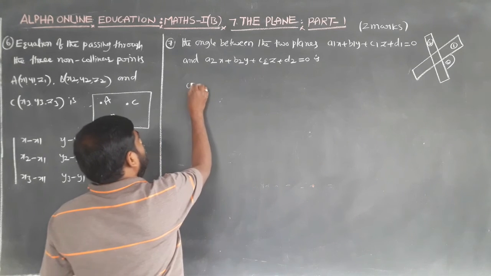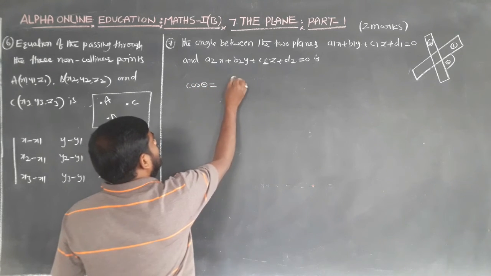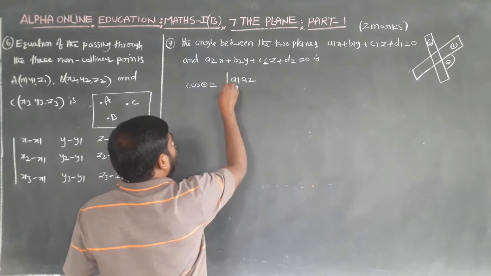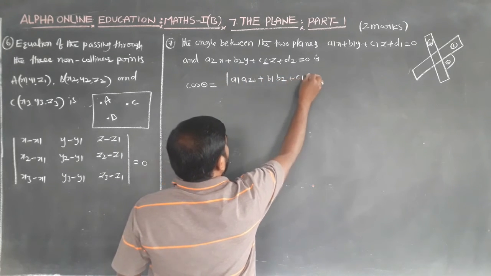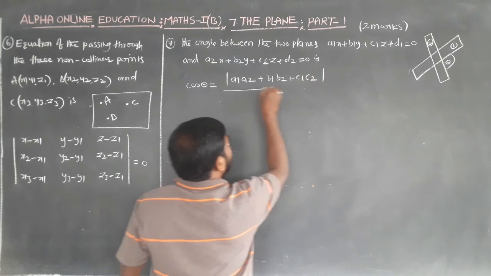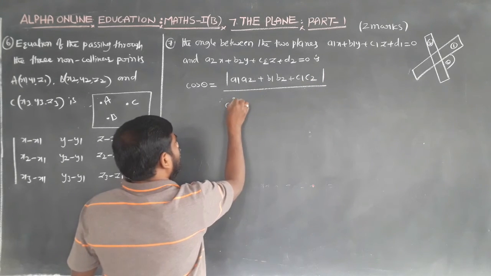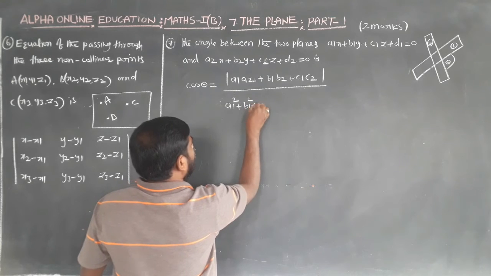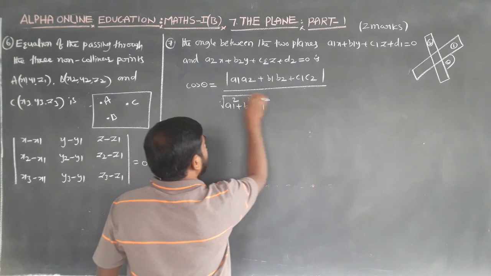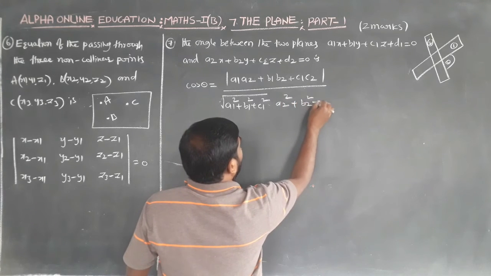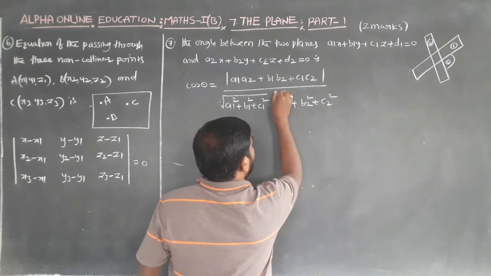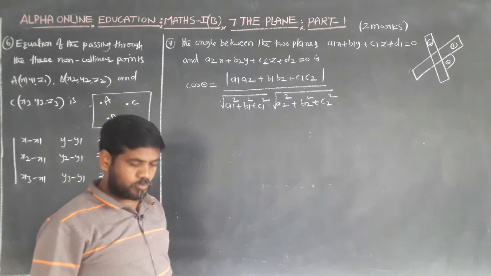The angle between the two planes: cos theta is equal to the mod of a1 a2 plus b1 b2 plus c1 c2, divided by the square root of a1 square plus b1 square plus c1 square into the square root of a2 square plus b2 square plus c2 square.